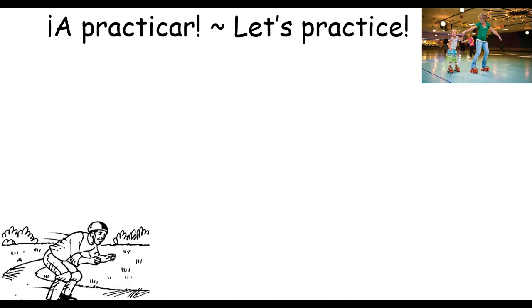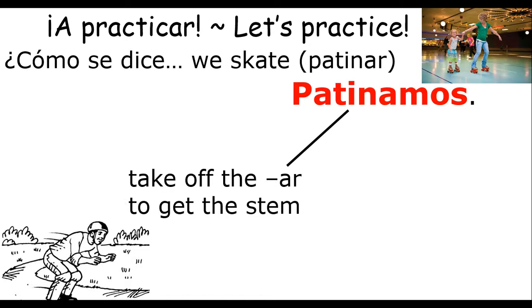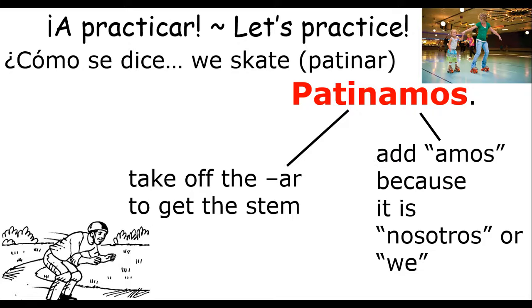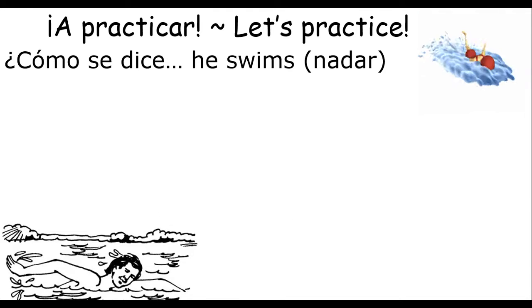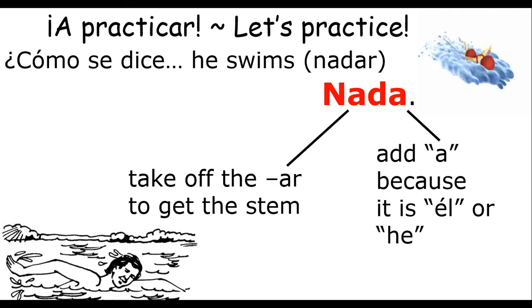¿Cómo se dice we skate? Caminamos. Take off the AR to get the stem. Add amos because it's nosotros or we. ¿Cómo se dice he swims? Take off the AR and add a because it's he, and we get nada. Which nada also means nothing. But in this case, since it's a verb, nada means he swims, which could also mean she swims or you formal swim.